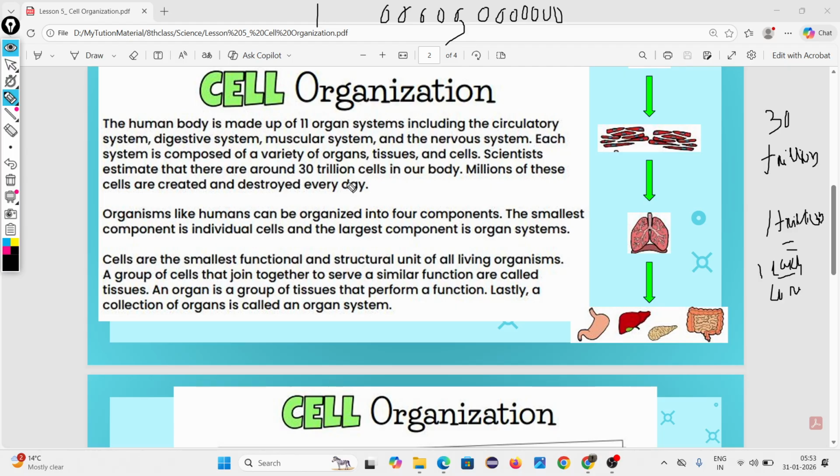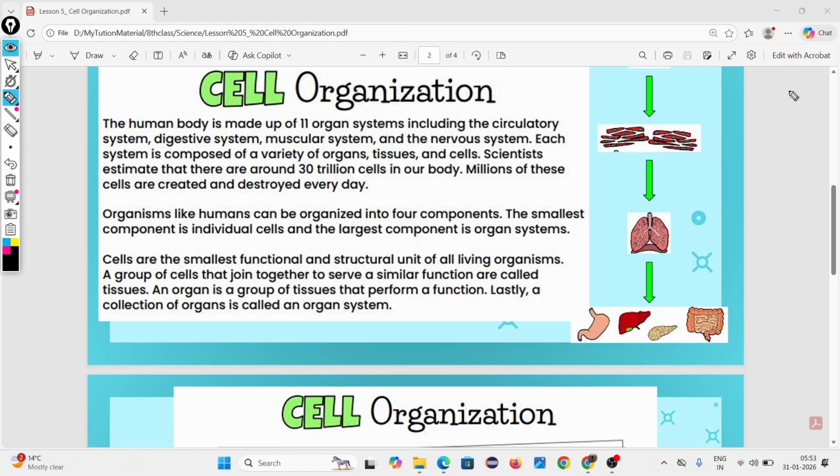Think, an amoeba has only one cell, but our body has 30 lakh crore cells. Then millions of these cells are created and destroyed every day inside our body.